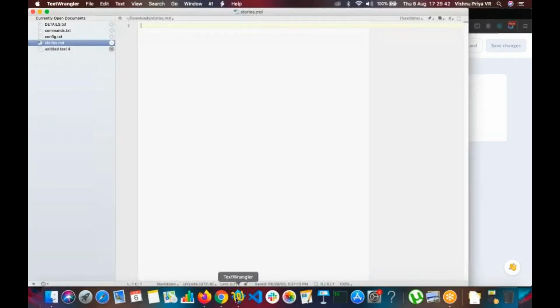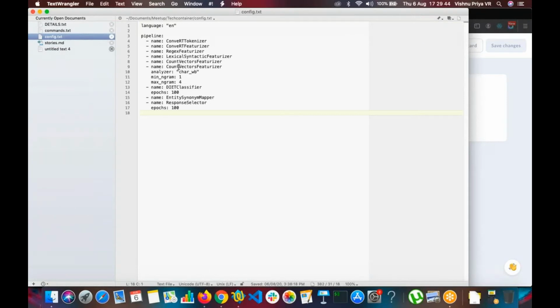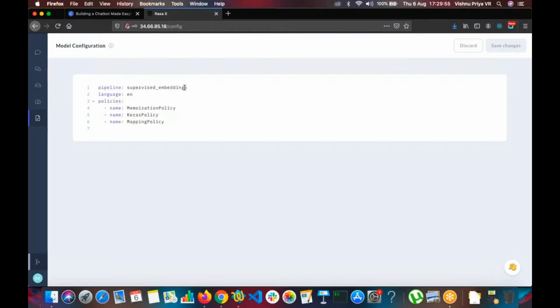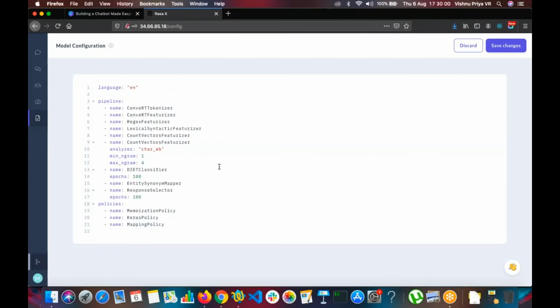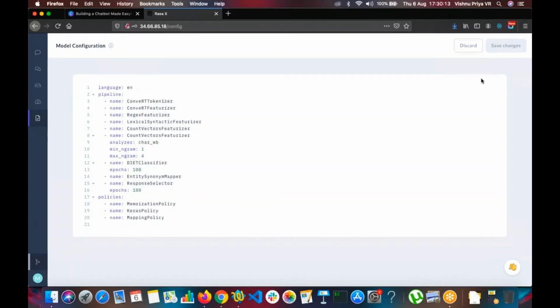So I'm using the latest configuration from Rasa, which has the DIET classifier, the response selector and the entity selector. I'm copying it and just pasting it here inside the pipeline. DIET is nothing but, we had seen intent and entity, right? Both things will be recognized at the same time when we use DIET. That's the only difference at a high level. That's what DIET is. So I'm going to save the config.